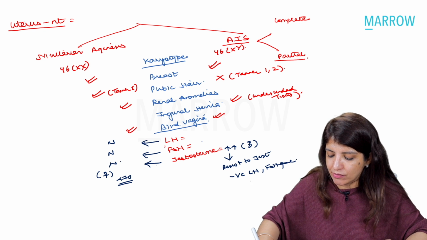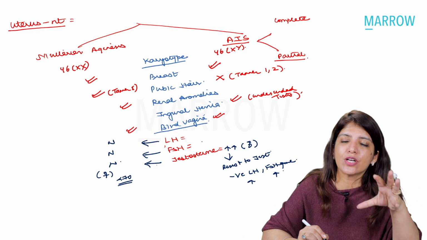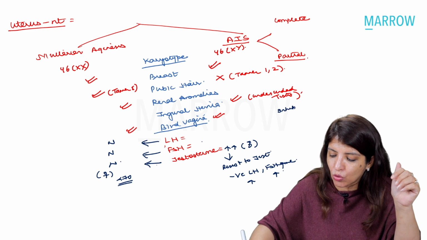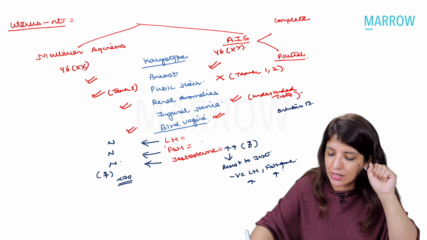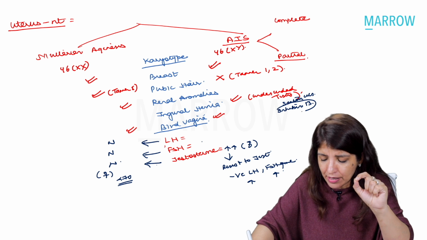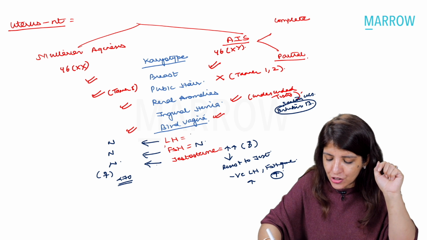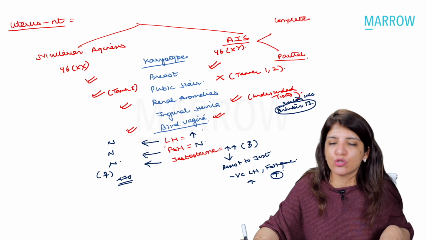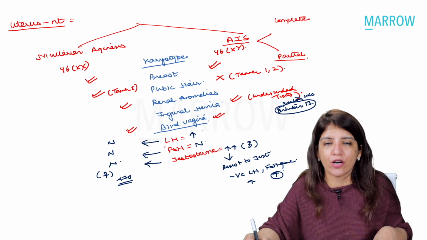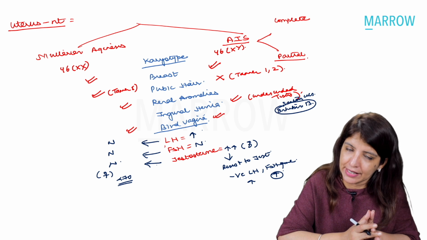So what is going to happen? The levels of LH will increase, and the levels of FSH will increase. But also remember that FSH levels are not just controlled by testosterone. FSH levels are also controlled by inhibin B, which is secreted by Sertoli cells. So this inhibin B is going to control the levels of FSH, but the levels of LH are going to remain high. So in androgen insensitivity syndrome, the levels of LH are high, FSH is normal, and testosterone is high in comparison to a female. Clear to all of you?